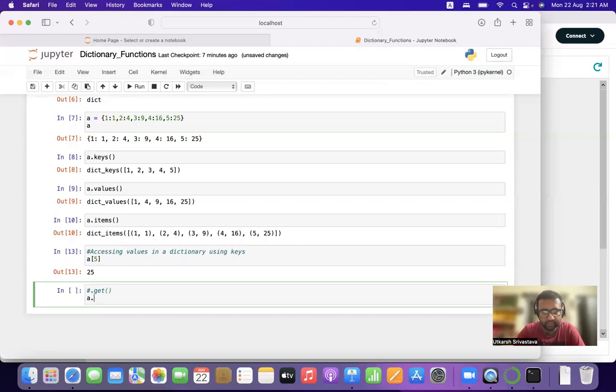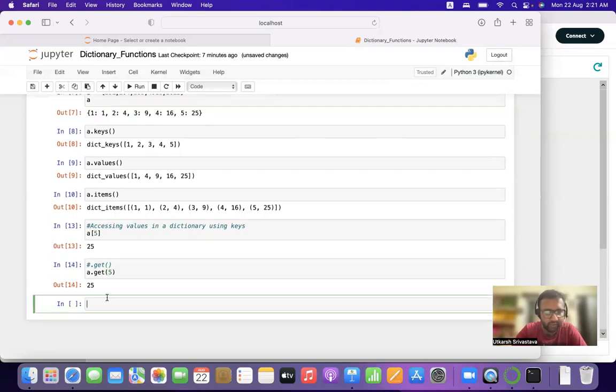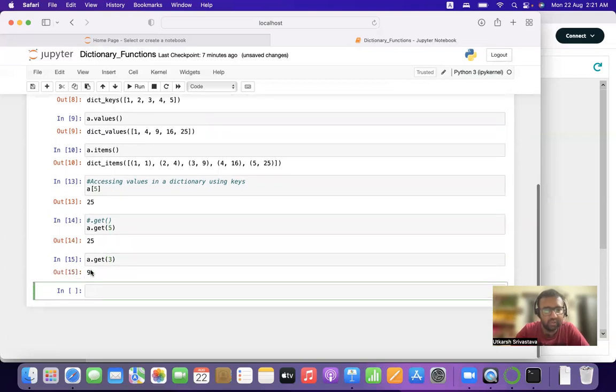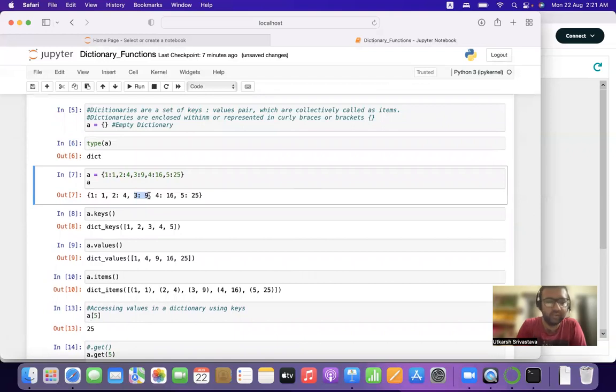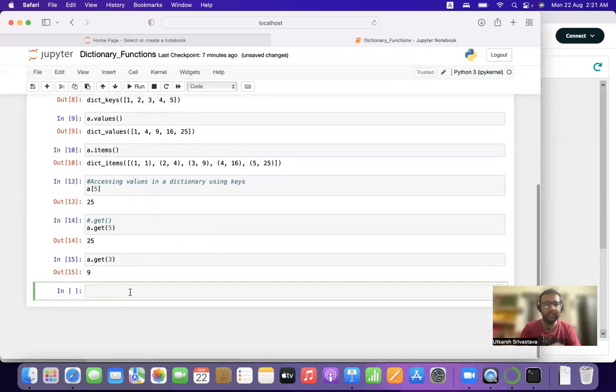The a.get function. So a.get, write the key, let's say 5, it will give you the value. a.get with key 3 will give you value 9. Why? Because key 3 is aligned with value 9. So this is how we basically access values in a dictionary using keys.